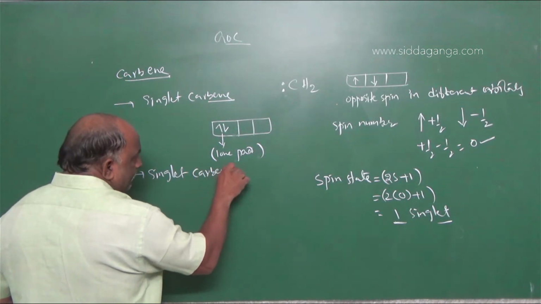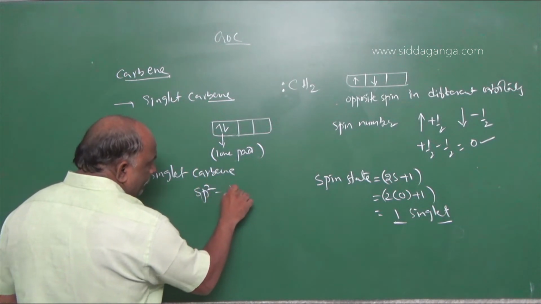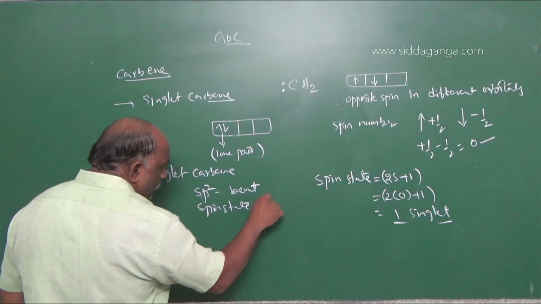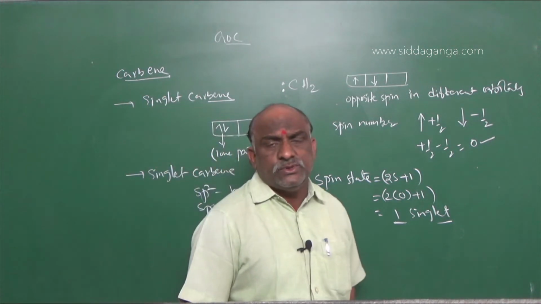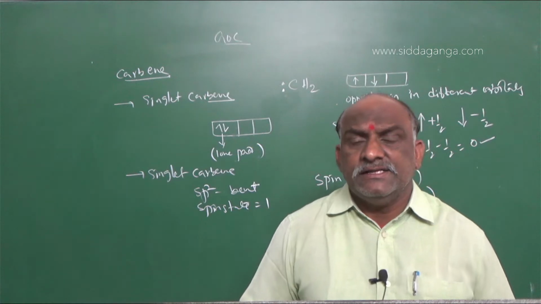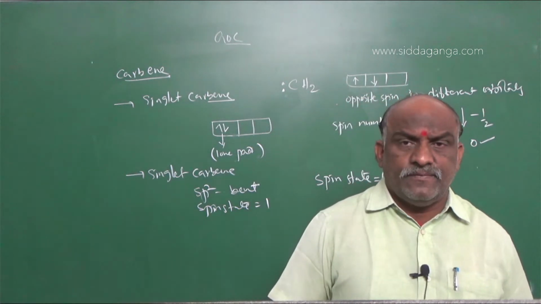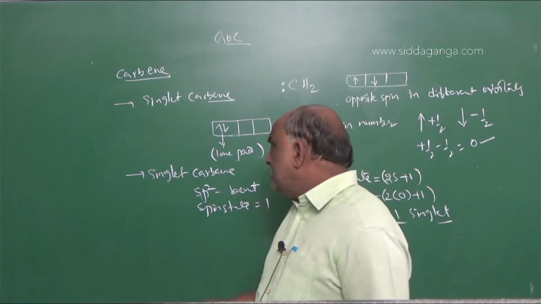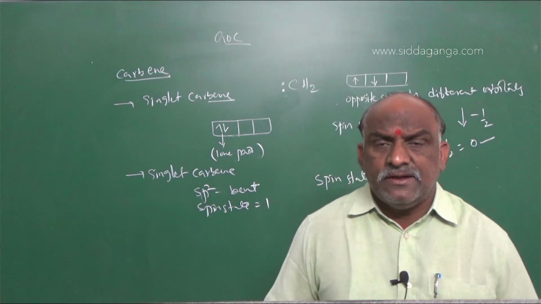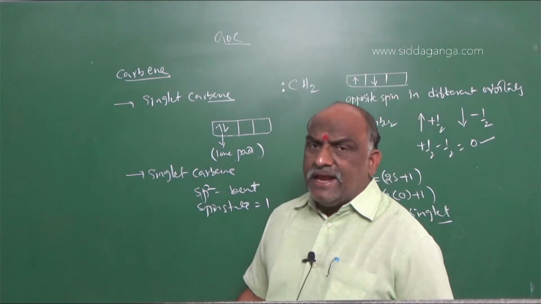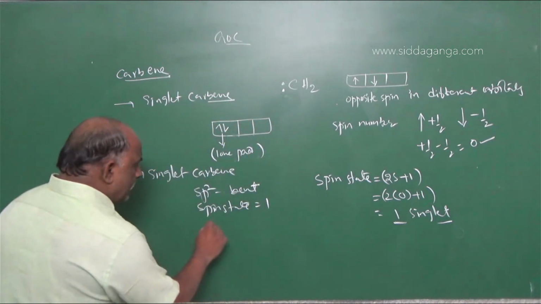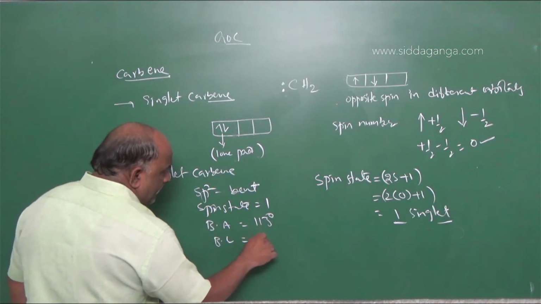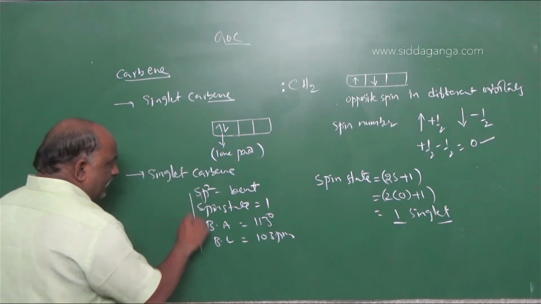Singlet carbon: sp2 hybridization, bent structure, spin state is equal to 1. And the bond length between C and H is 103 picometers and the bond angle is nearly 113 degrees. Generally for sp2 we should go with 120, but here the bond angle is 113 degrees and the bond length is 103 picometers. So this is about the singlet carbon.